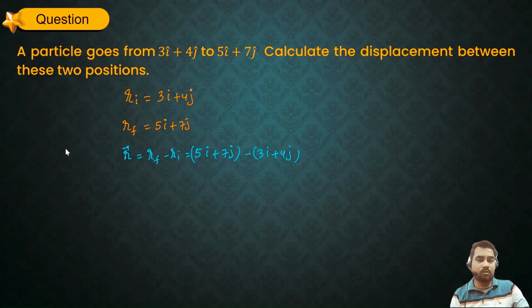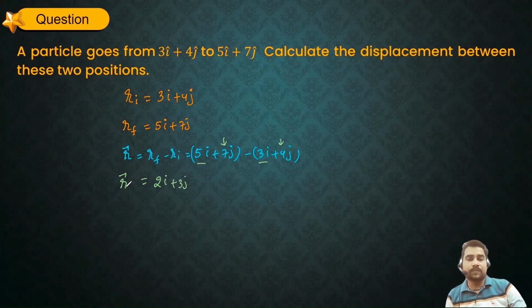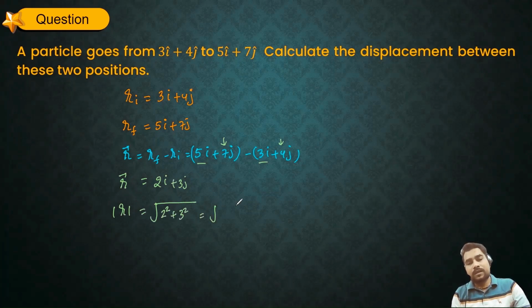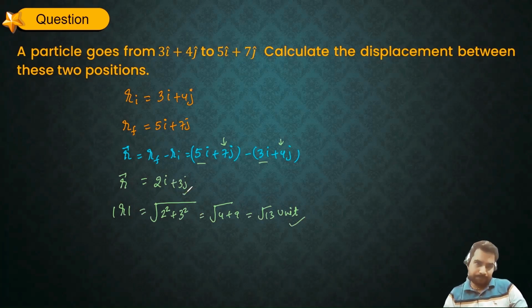Now, let's solve this. So 5i minus 3i will bring 2i, plus 7j minus 4j, so this will get plus 3j. So this is going to be my position vector, and the value of displacement is going to be under root of 2 square plus 3 square. So 2 square is 4, 3 square is 9. So under root 13 unit is the displacement, while the displacement vector is 2i plus 3j.